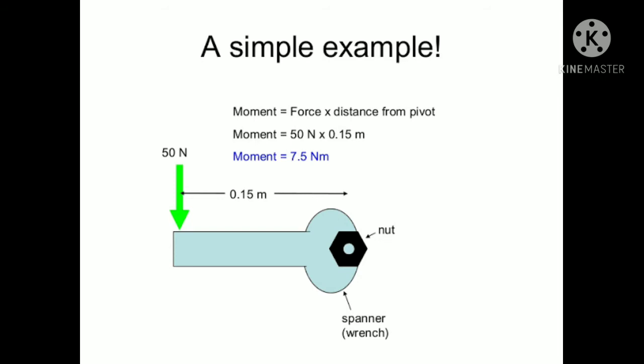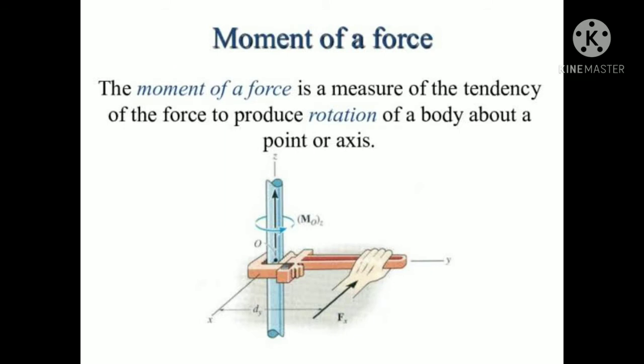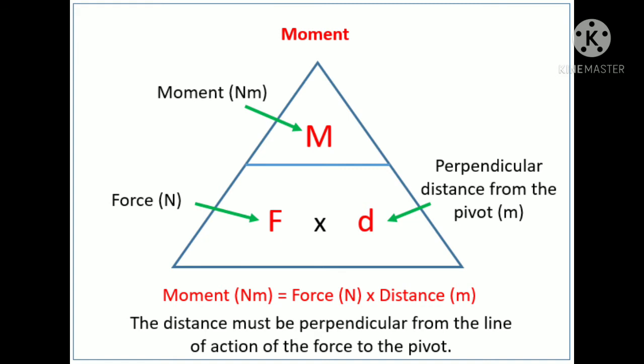In each and everything, we will see the definition of the moment of the force. You can say that it is a measure of the tendency of the force to produce rotation of a body about a point or axis. So there is one axis where you have to rotate some body, you have to apply the force at a perpendicular distance from the pivot, then it will move, and that is known as a moment. Next, you can see in the triangle that in the upper part we have put M, then F into D. The same thing is given to you.